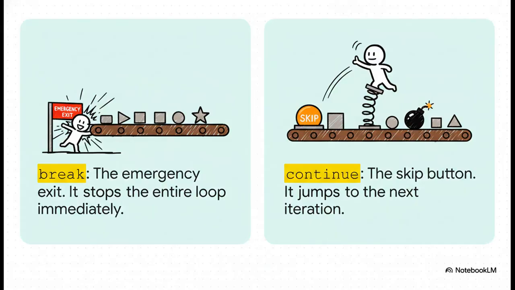Next, we have break and continue, and it is so important to know the difference here. Think of break as the big red emergency stop button. It just kills the loop immediately. Game over. Continue, on the other hand, is more like a skip button. It stops the current round right where it is and jumps immediately to the top of the next one.